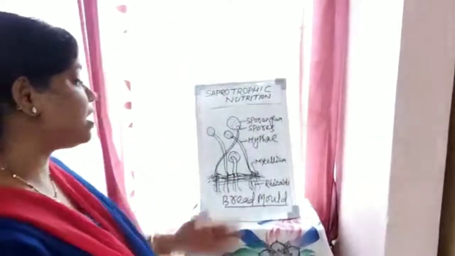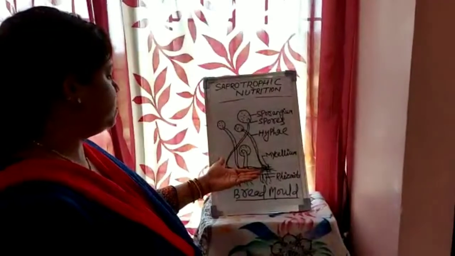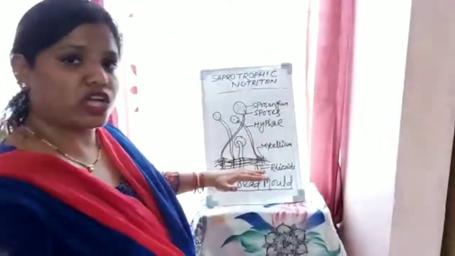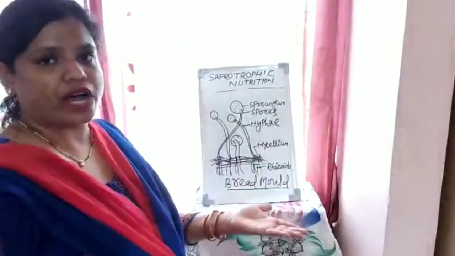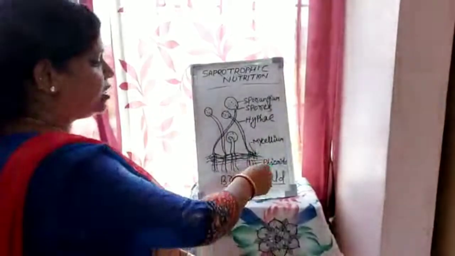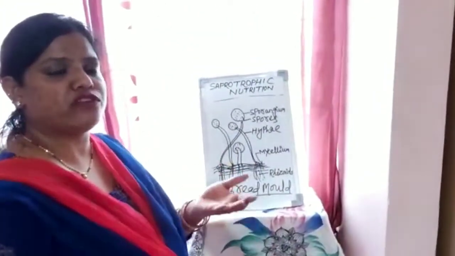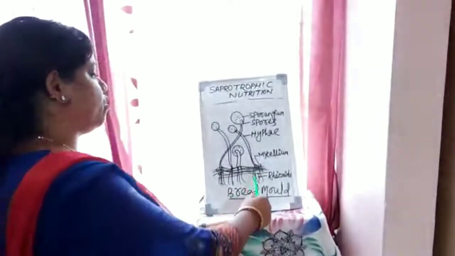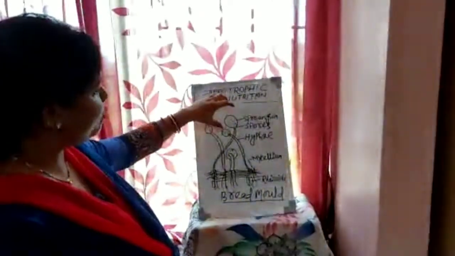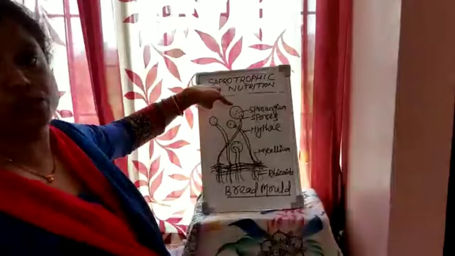Let me tell you about the function of these parts. The base of the fungus is called mycelium, and its function is to give a substratum so that the fungus can grow. The root-like structure is called rhizoid, and it is used to suck nutrition from the deteriorated bread, as it is a saprotroph. The tubular structure carries the important part of the fungus, the sporangium, inside which spores are present.